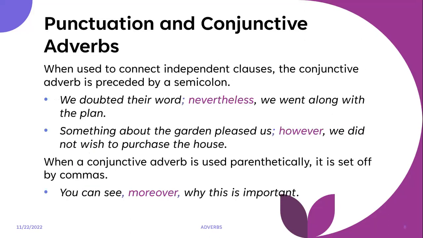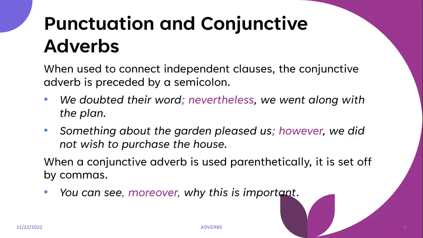But let us continue. So punctuation and conjunctive adverbs. And as I said before, any adverb that can act as a conjunction, meaning that they join two sentences or clauses, are classified as conjunctive adverbs. So when used to connect independent clauses, the conjunctive adverb is preceded by a semicolon. Example: we doubted their word; nevertheless, we went along with the plan. Second example: something about the garden pleased us; however, we did not wish to purchase the house.